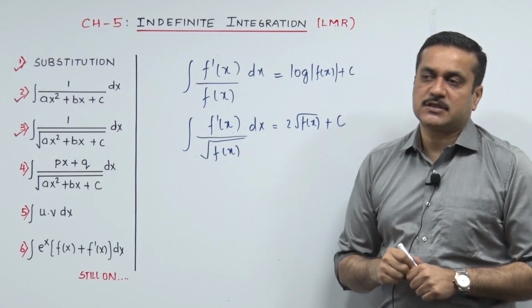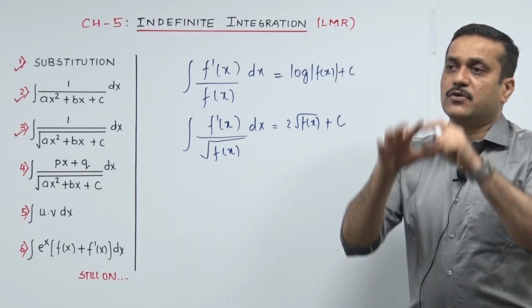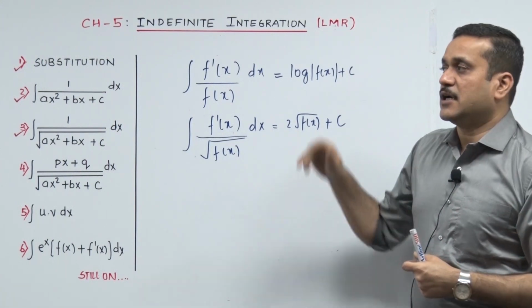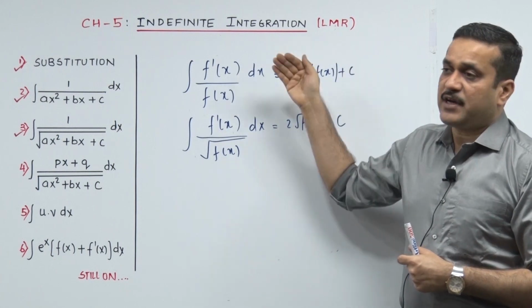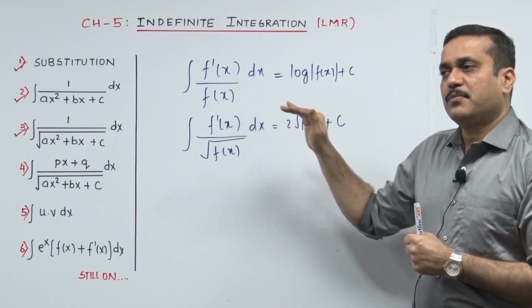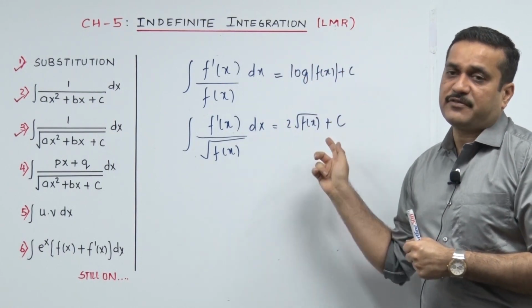The formulas. The first page of the LMR sheet gives you nice blocks wherein we have put in these formulas. If you are integrating f dash x upon fx, why sing so long? f dash x upon fx is log fx plus c, f dash x upon root fx is 2 root fx plus c.